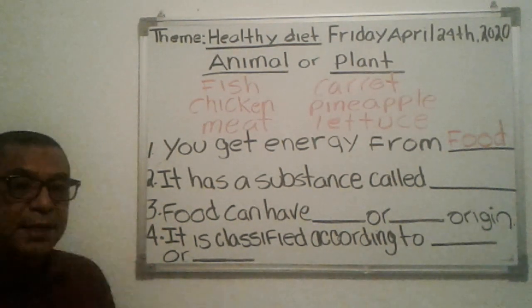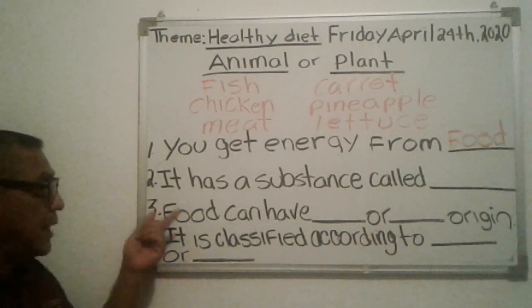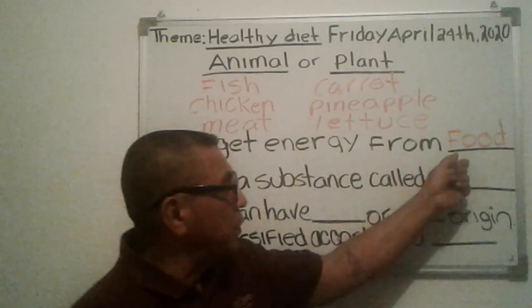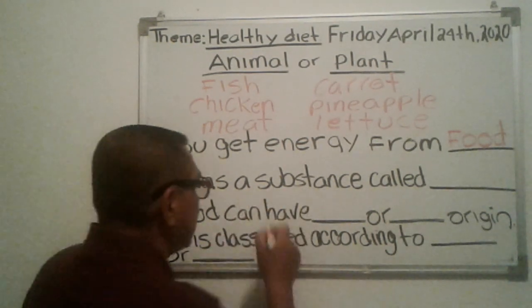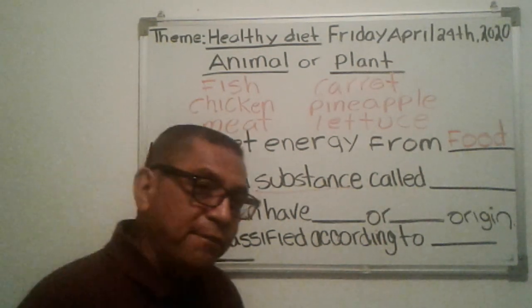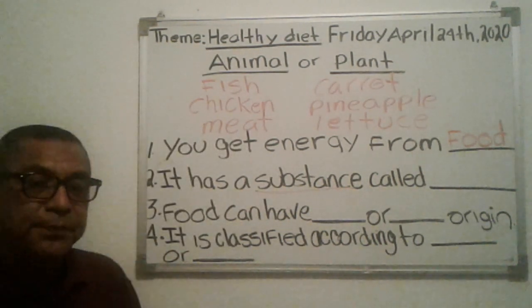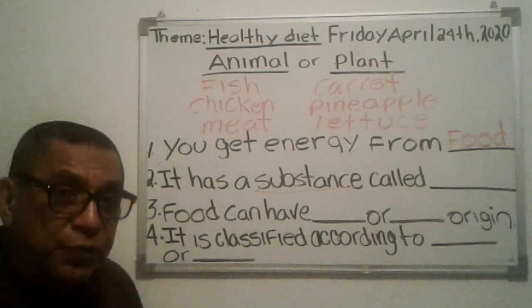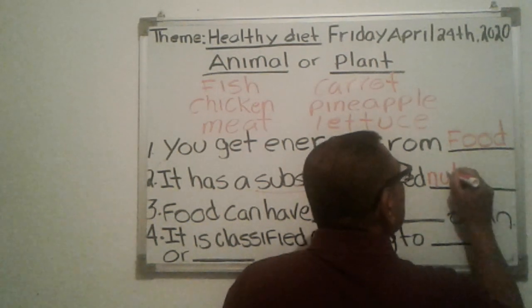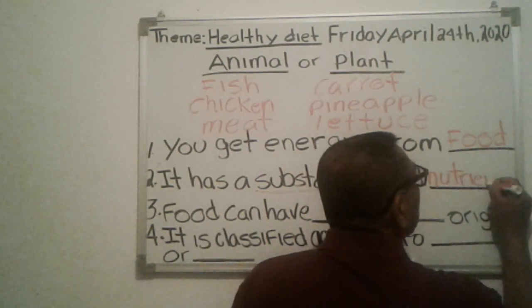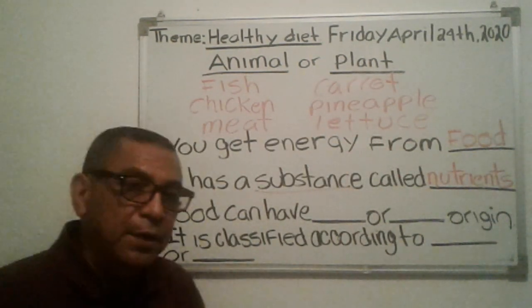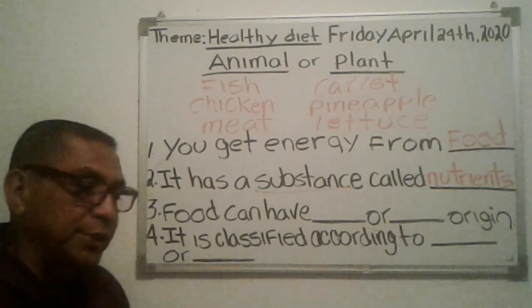Now let's look at the second sentence. It says, it has a substance called what? It refers to food. Food has a substance that is called what? What does food have that gives us energy? It has nutrients, correct? Nutrients. These are the nutrients that give us energy.